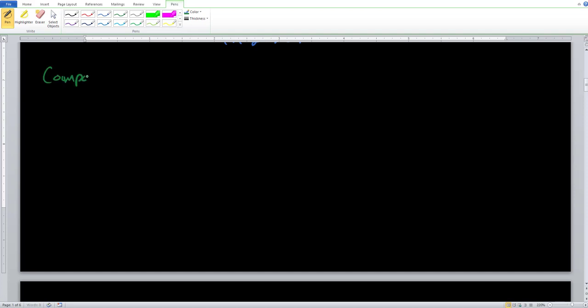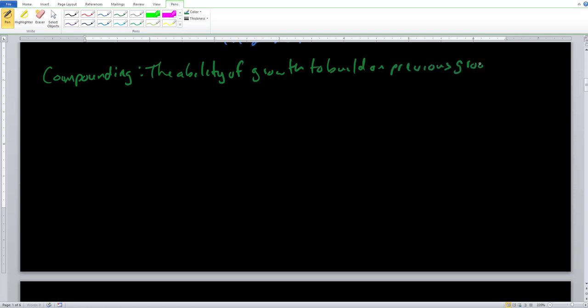So compounding is the ability of growth to build on previous growth. And the reason why compounding is so powerful is because of this fact right here.